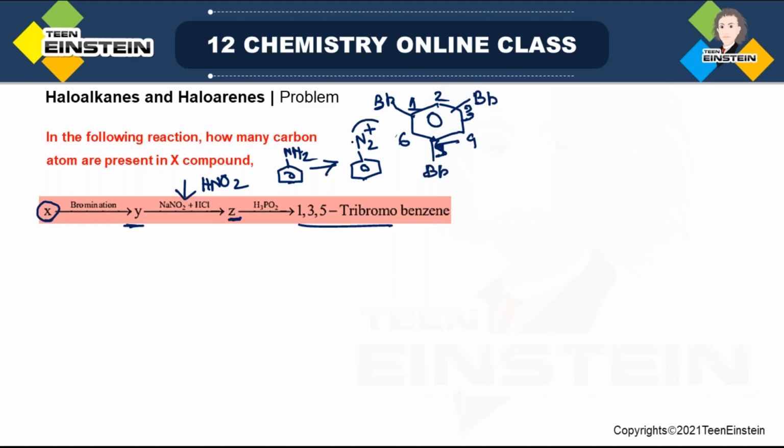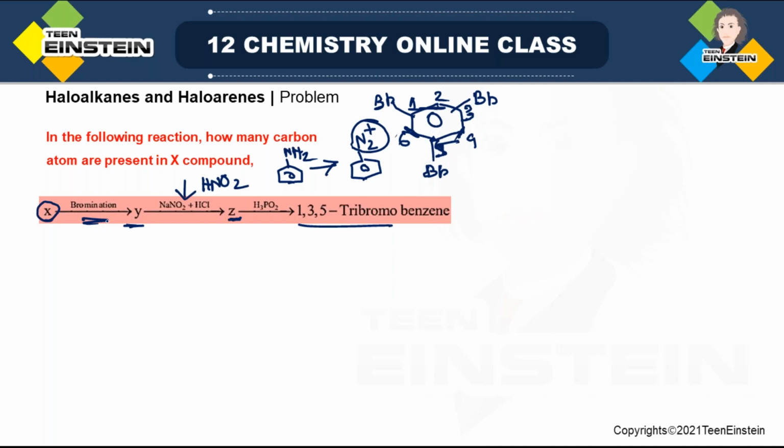And what I have said, if you treat a diazonium ion with H3PO2, N2 is replaced by H. That means in any of these positions, there may have been N2+, meaning there may have been NH2 also, because after all, N2+ is produced from NH2. And in the first step you have done bromination. That means the structure of X may be aniline or an aniline derivative.